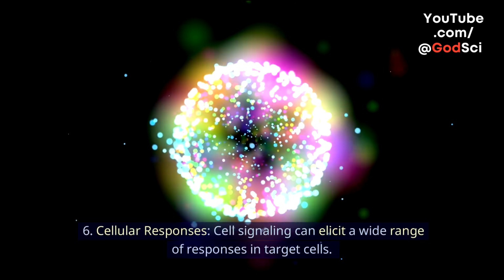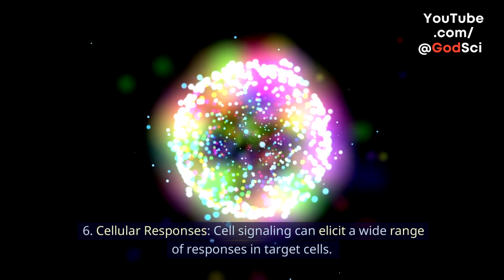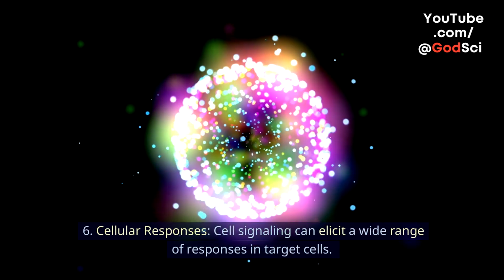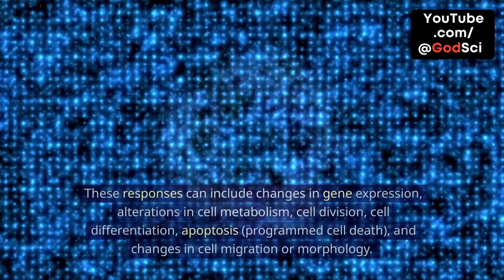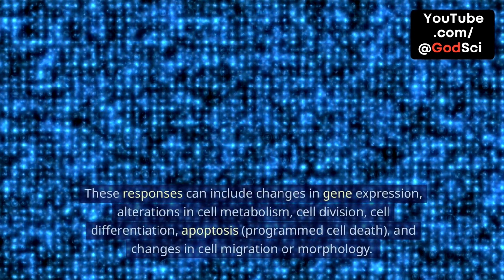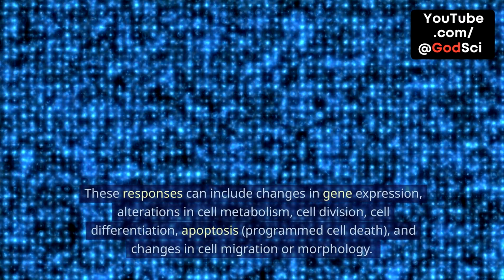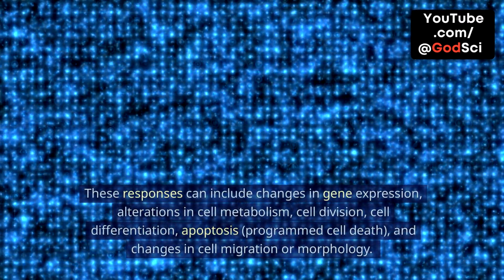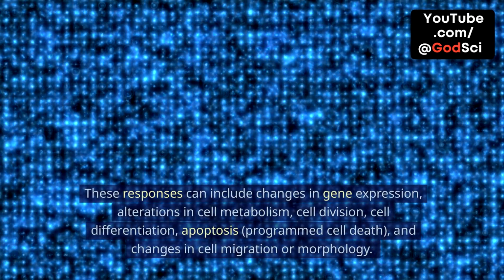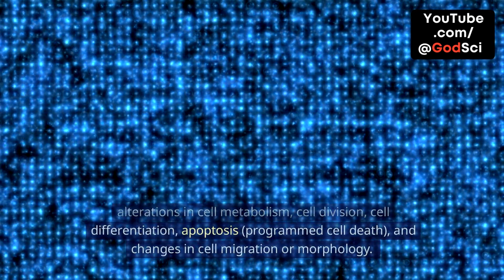6. Cellular responses. Cell signaling can elicit a wide range of responses in target cells. These responses can include changes in gene expression, alterations in cell metabolism, cell division, cell differentiation, apoptosis, programmed cell death, and changes in cell migration or morphology.